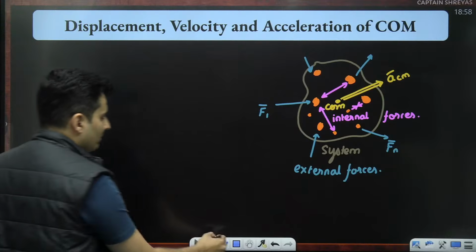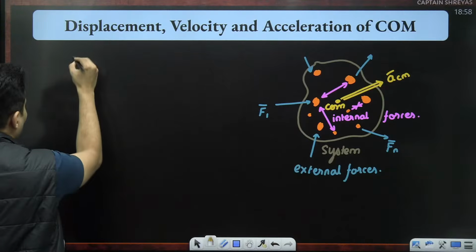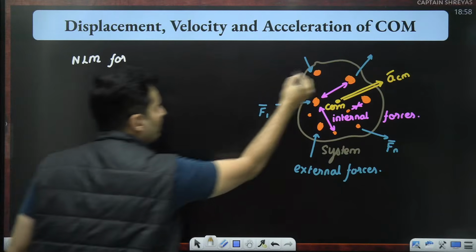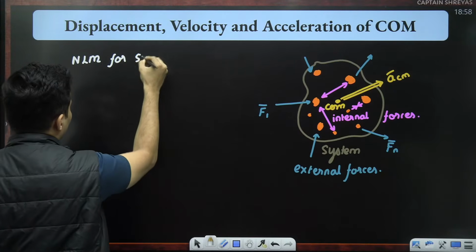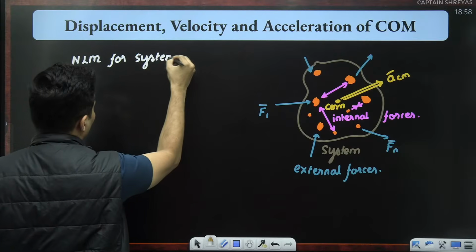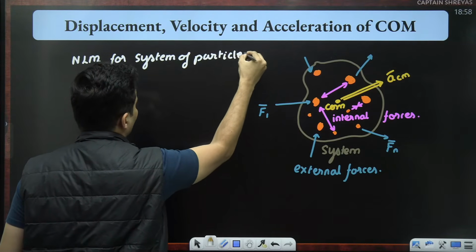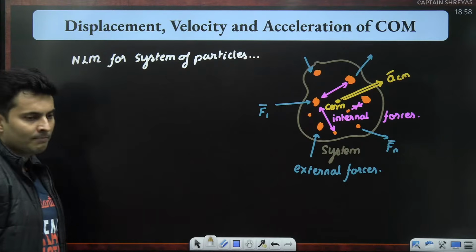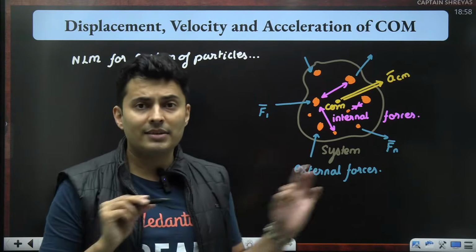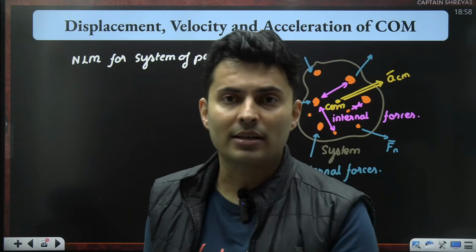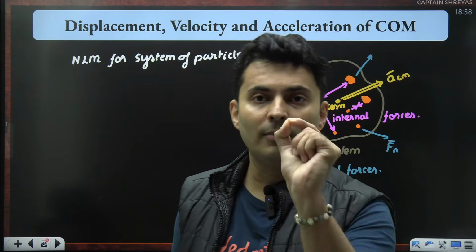There is something called Newton's law of motion for many particles together, that is, for a system of particles. Very, very important thing. Usually, when I write F = ma, that equation is written for a body, for a mass, for a point.